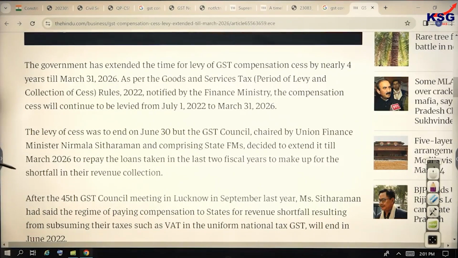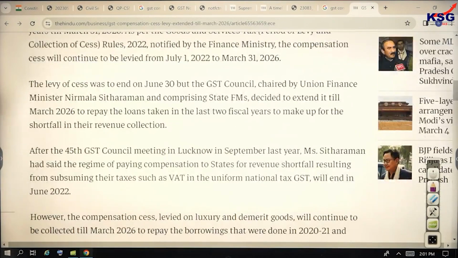The levy of cess was to end on June 30th, but the GST Council chaired by the Union Finance Minister and comprising of state finance ministers decided to extend it till March 2026 to repay the loans taken in the last 2 fiscal years to make up for the shortfall in the revenue collection.